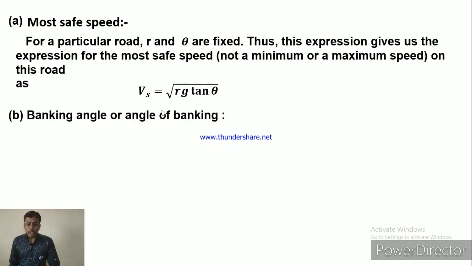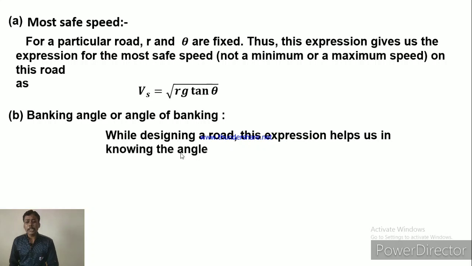Now from this equation we can derive the equation for the angle of banking, because theta is the angle of banking here. If we rearrange it, we get the equation. While designing the road, this expression helps us in knowing the angle of banking. When the road surface is designed, that theta is fixed, and for designing the road, theta is calculated from this formula as theta is equal to tan inverse of v square upon Rg.